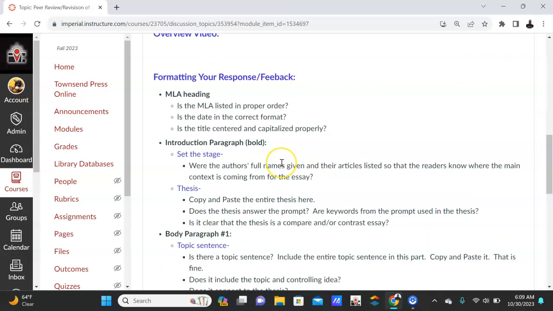Please do a good job on this. I'm grading it, but give them tangible, good ideas that they can use to make their paper better.